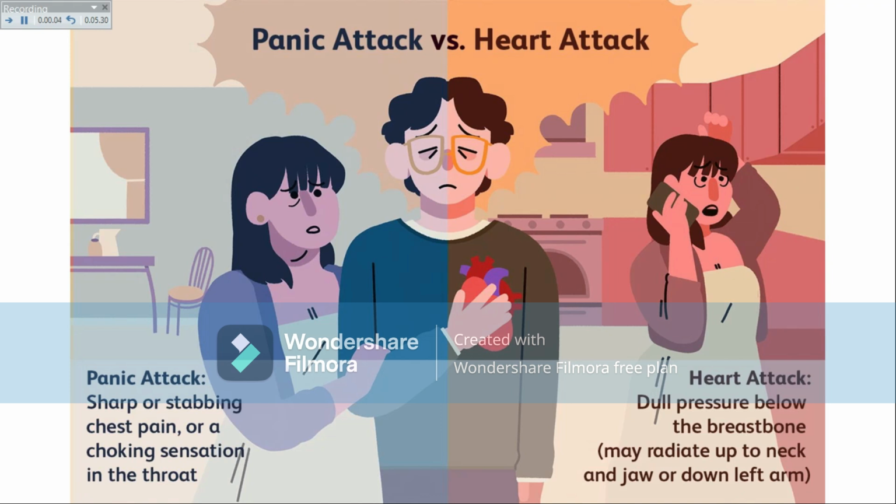Now, how to differentiate between panic attack and heart attack? Panic attack has a sharp or stabbing chest pain or choking sensation in the throat. Heart attack has a dull pressure below the breastbone that may radiate to the neck and jaw or down the left arm.